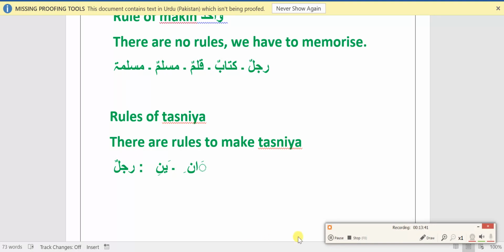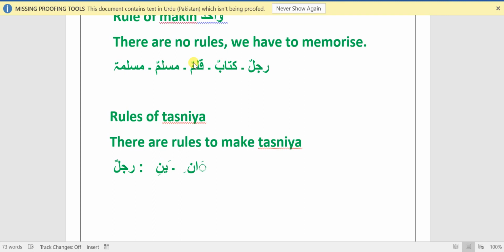How do I know this? Because I memorized it. So rajulun is a wahid word, and now we are going to make this a tasniya. How? First add alif and noon having zair on it, and before alif add fatha. When you add fatha, we have to add this alif noon to the ending of rajulun. So what is the ending of rajulun? That's lam. So remove the tanween from lam, and now see, here you go, here is your rajulani. So from rajulun it becomes rajulani.